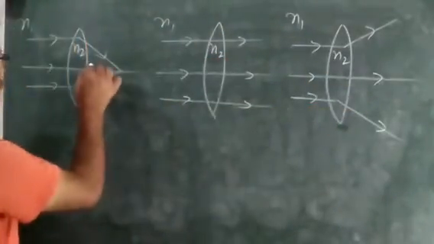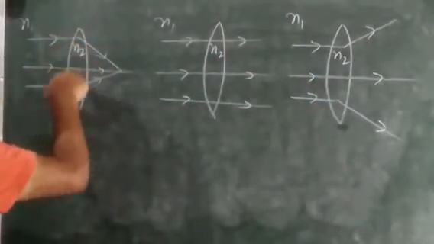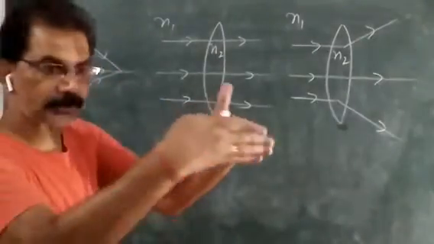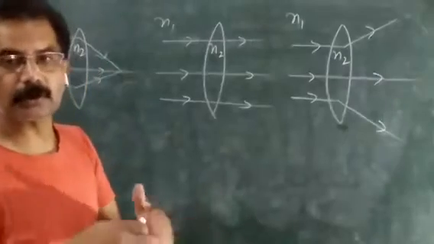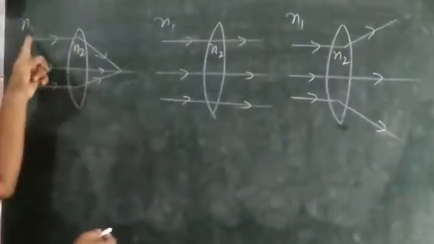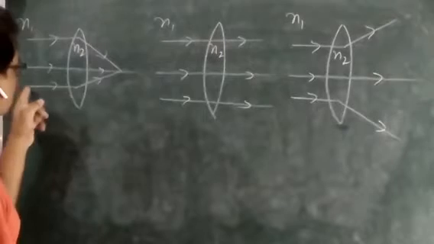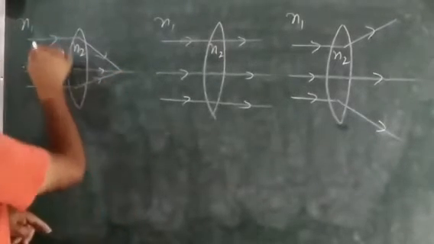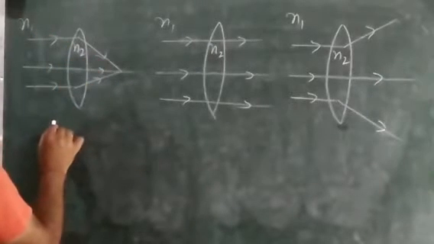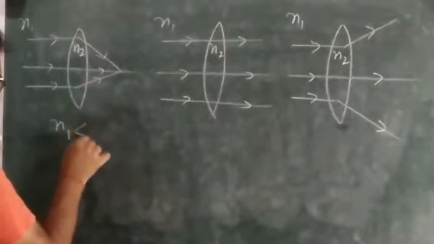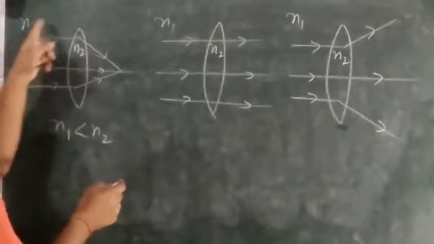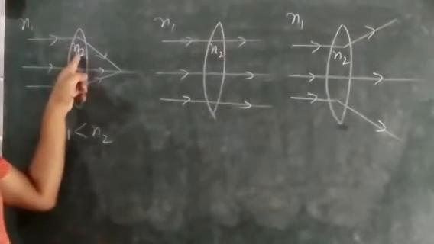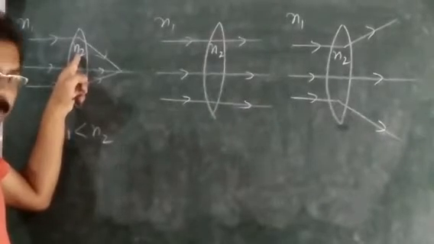Since this one is a convex lens, and a convex lens always converges the rays, it is also called converging. Since the nature of this lens remains the same, the relation between n1 and n2 is that n1 is less than n2. This means the refractive index of the surrounding medium must be less than the refractive index of the material of the lens.